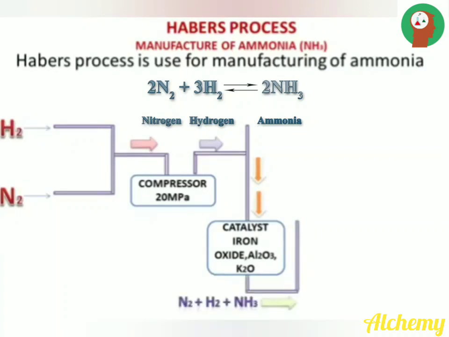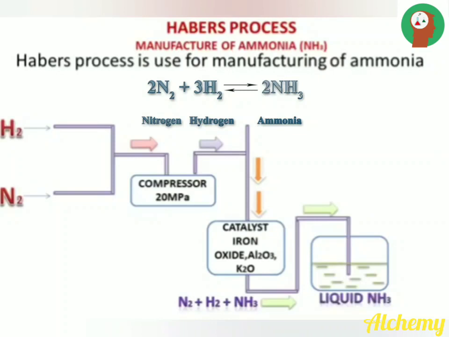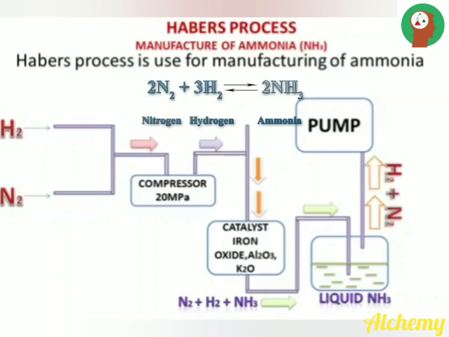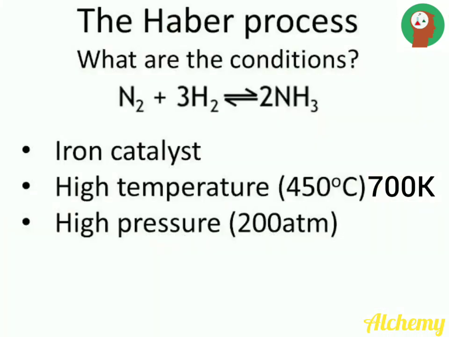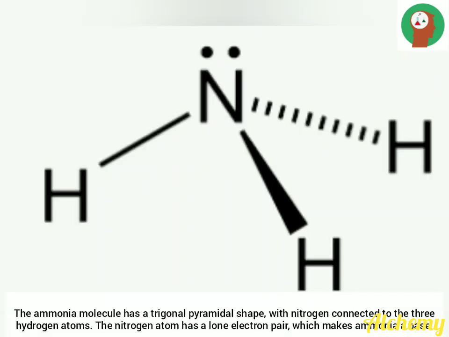In the presence of the catalyst, nitrogen and hydrogen combine together to form ammonia. The ammonia is obtained in liquid form and is collected in the beaker. The leftover nitrogen and hydrogen are again recycled with the help of a pump. So the conditions for the Haber process are an iron catalyst, a high temperature of 450 degrees Celsius or 700 Kelvin and a high pressure of 200 atmospheres. The ammonia molecule has a trigonal pyramidal shape with the nitrogen atom connected to 3 hydrogen atoms.